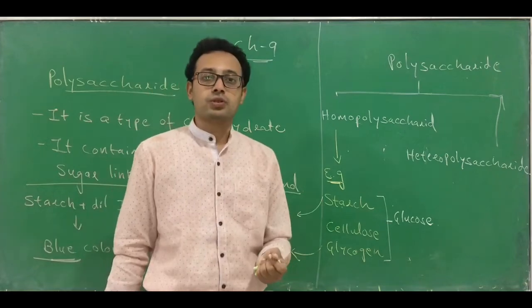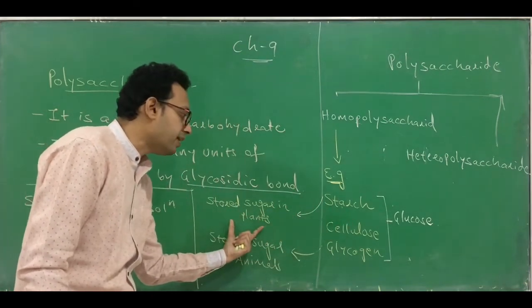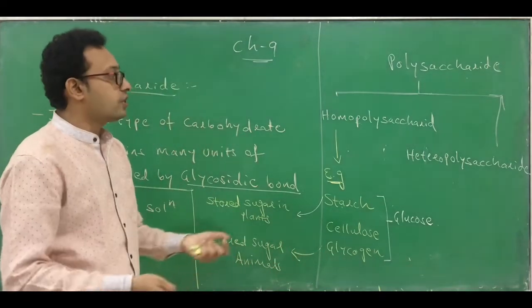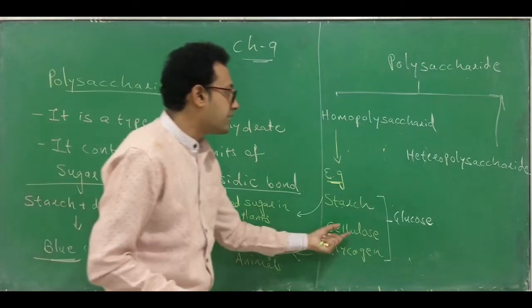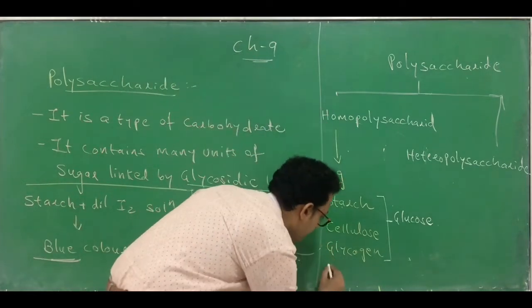But one thing you have to remember: starch is the stored form of sugar in plants, and glycogen is the stored form of sugar in animals. I will also tell you one more example which comes under the homopolysaccharide, and the example is inulin.